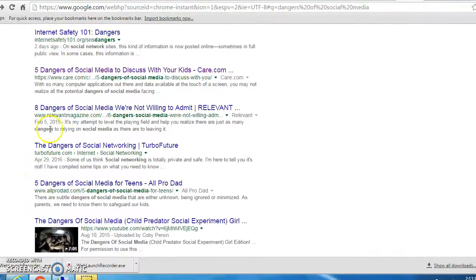Let's keep looking. This says relevantmagazine.com. That might be relevant. It also says 8 dangers of social media, so possibly that might be reliable.